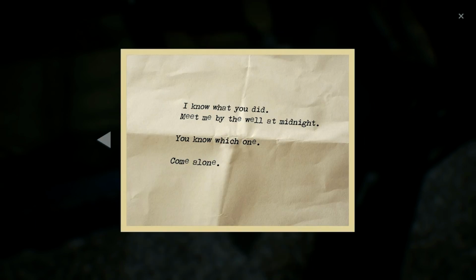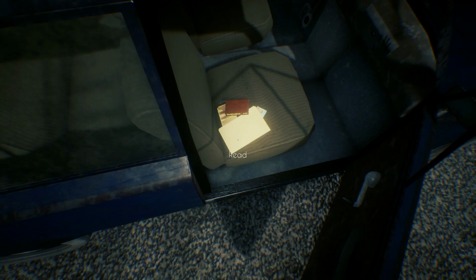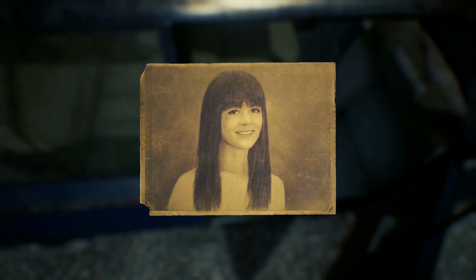We also find the original threat letter. I know what you did. Meet me by the well at midnight. You know which one. Come along. Why are the E's like that? That's interesting why the E's look like that. Probably thinking too much on that, but it's important nonetheless.